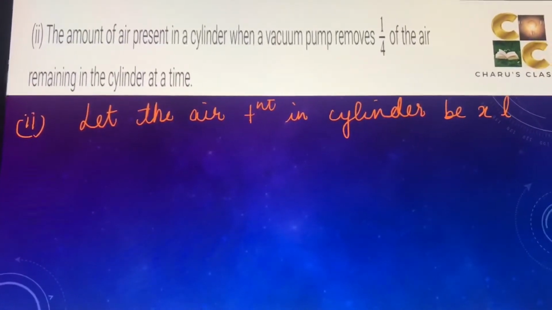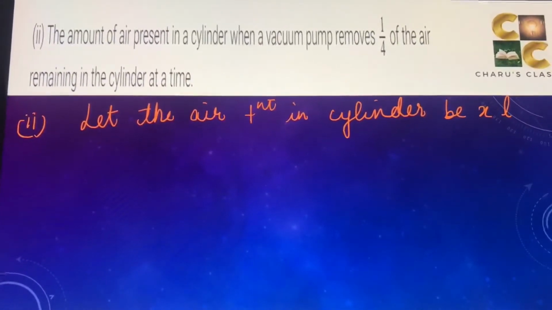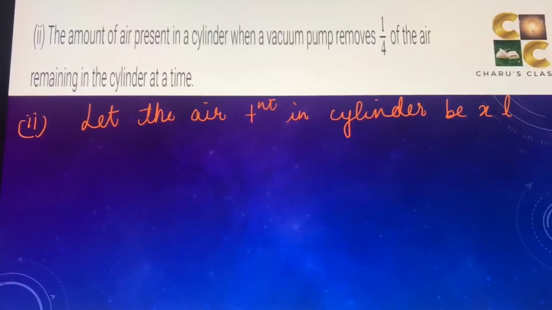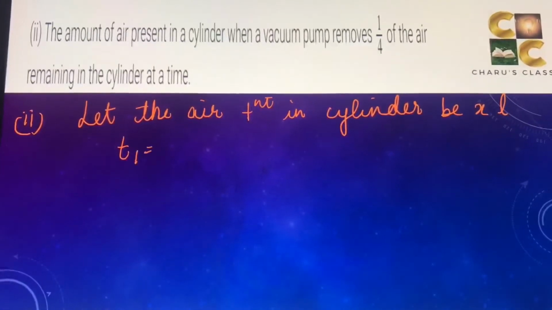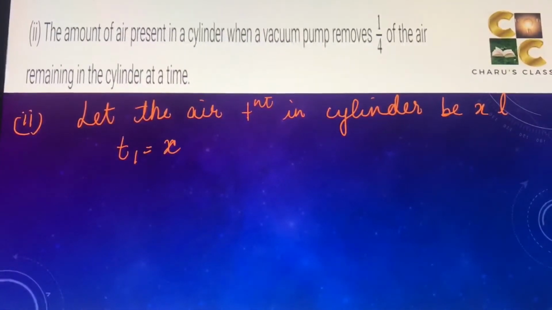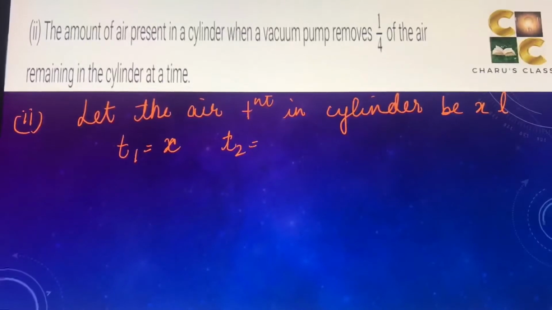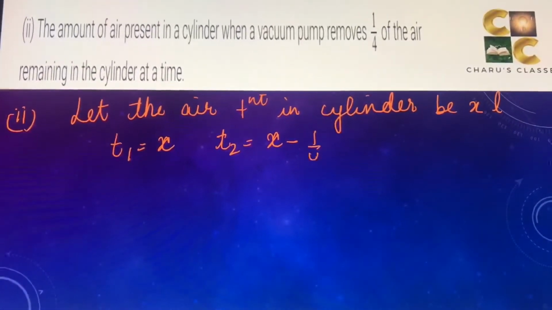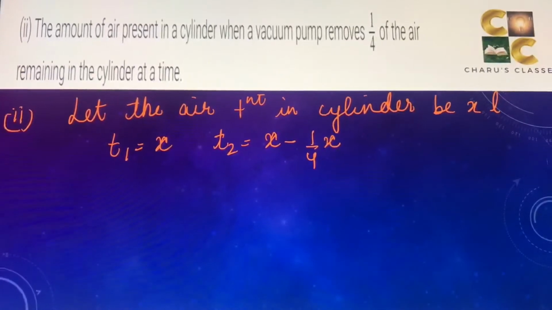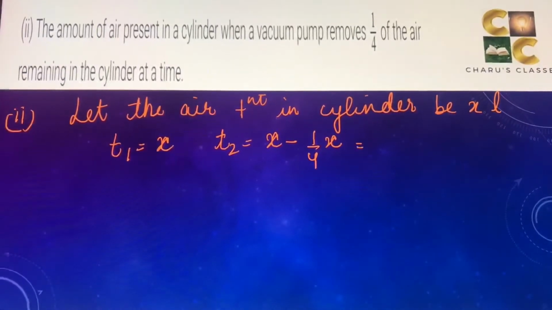So every time it is removing 1/4 of X. So that means initially, or when we say the term 1, the air present is X. If we talk of T2, initial air was X minus 1/4 of X, which is minus 1/4 X.